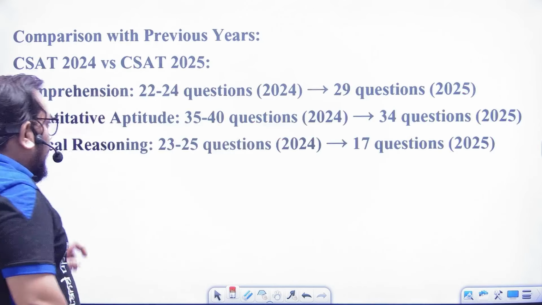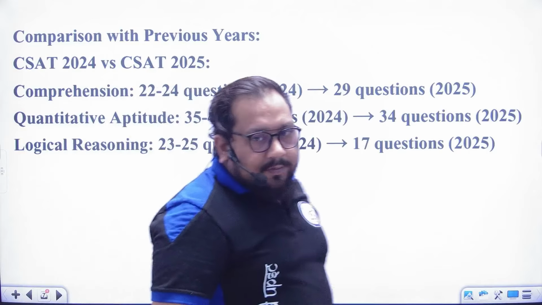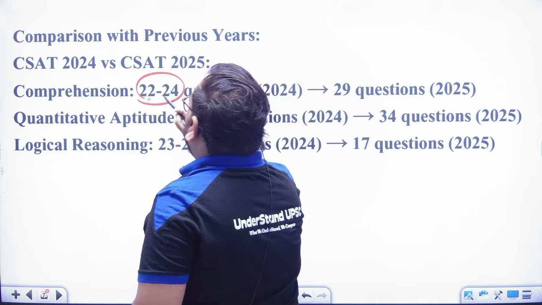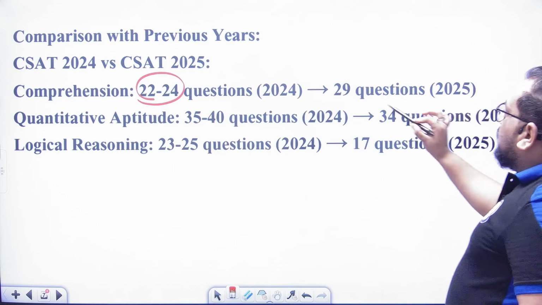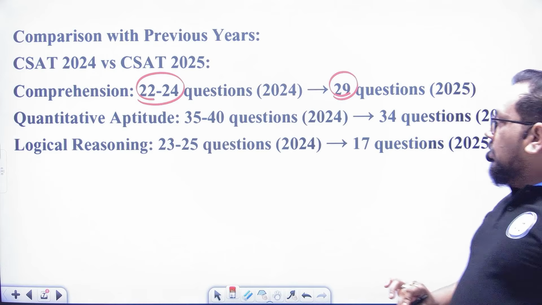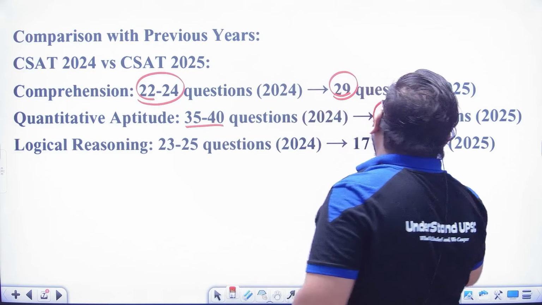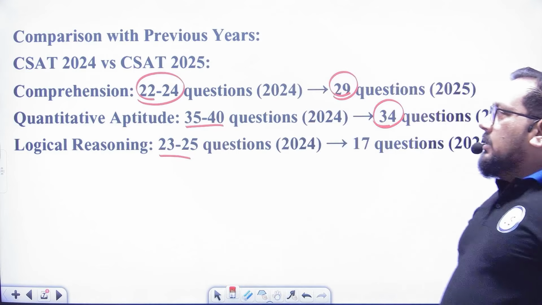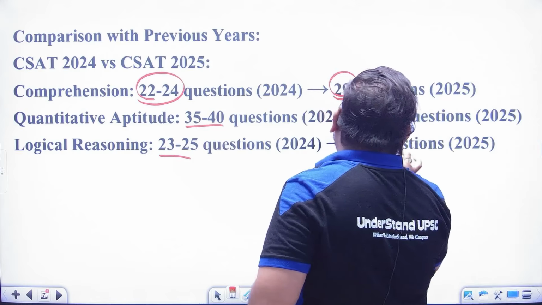Now, what is the difference between CSAT 2024 and 25? Okay, in comprehension, there were 22 to 24 questions. Okay, but in 2025, there are 29 questions. In aptitude, there were 35 to 40 questions, and this year 34 questions. And now logical reasoning, that was 23 to 25 questions, and now 17 questions.